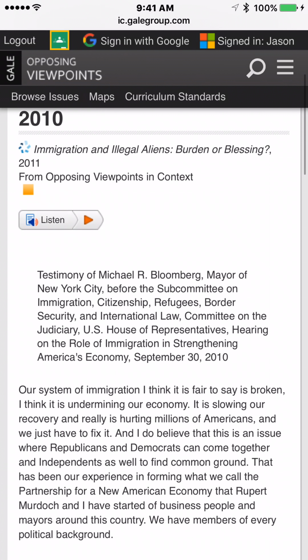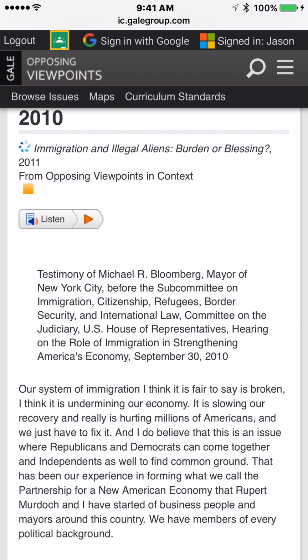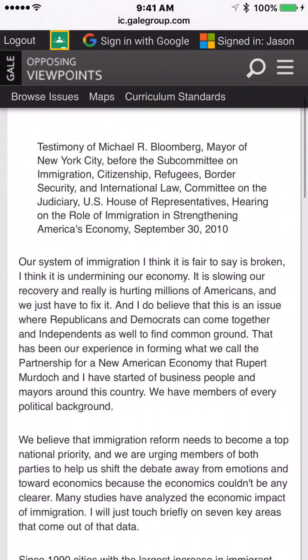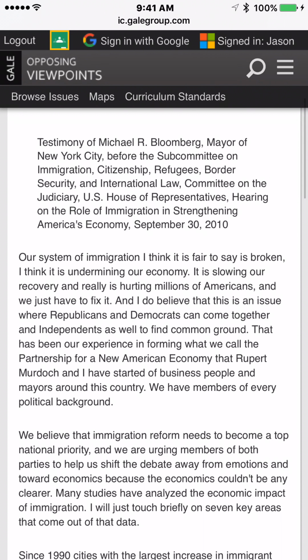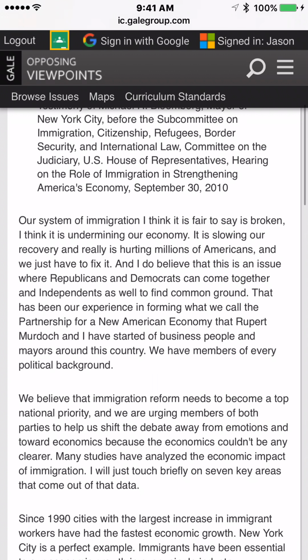No, you're not going to be able to listen to it from your iPhone, at least. When I try, it doesn't work. Maybe it works on the Android, I don't know. But what are we looking at here? It says in a little paragraph before, it's testimony of Michael Bloomberg, mayor of New York City, before a subcommittee on immigration, etc., etc. So it was an official meeting, like a big deal type of source here. That's why they call it a primary source. He was in front of a group of people and was speaking.